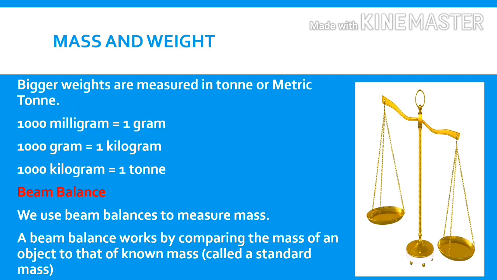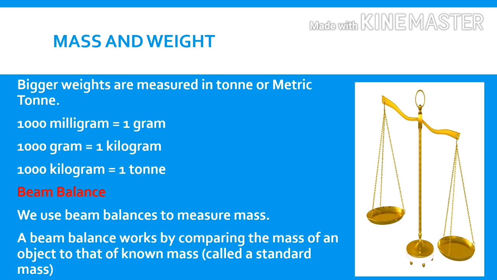What are the instruments used for measuring mass? Good. Beam balance and electronic balance. Bigger weights are measured in ton or metric ton. 1000 milligram is 1 gram, 1000 gram is 1 kilogram, and 1000 kilogram is 1 ton.